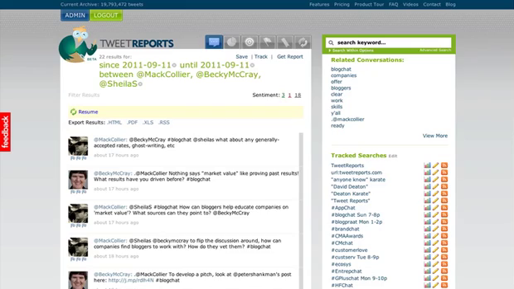Now, of course, if you have an account, you would just click on PDF and it would export that file for you so you can have an archive of it.